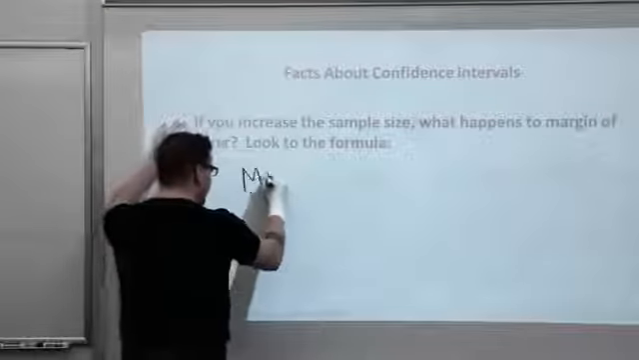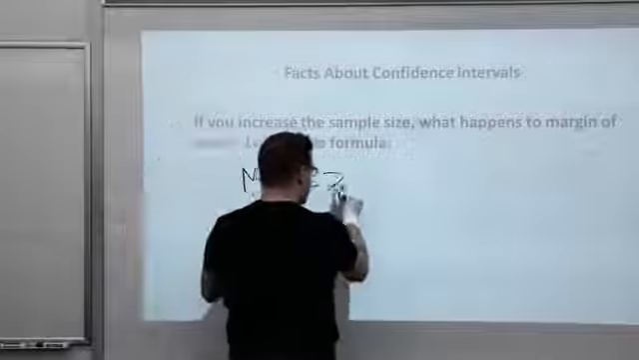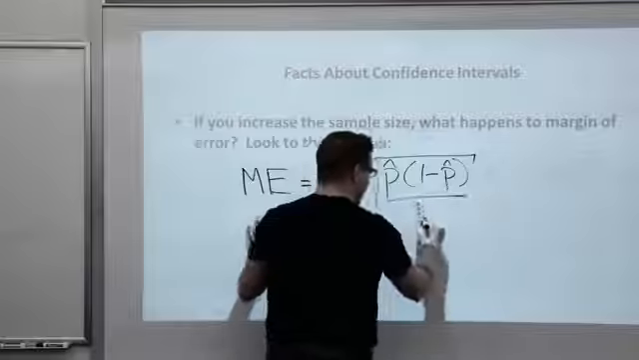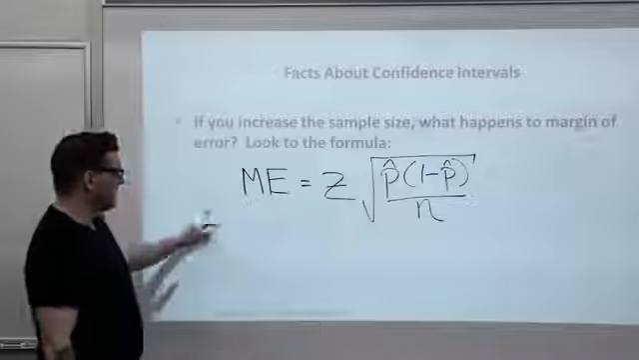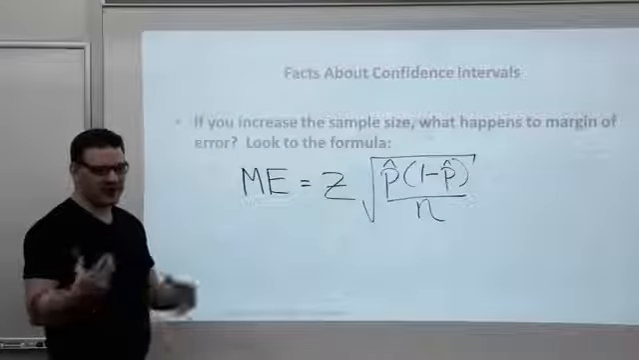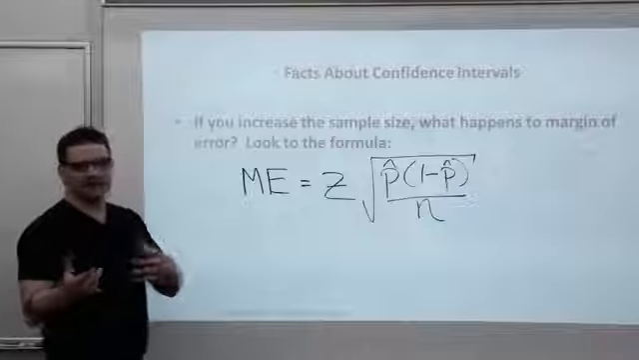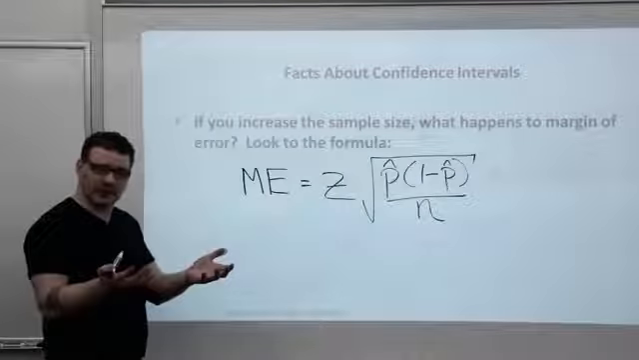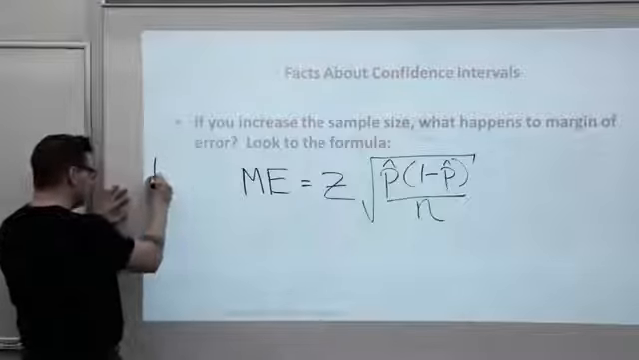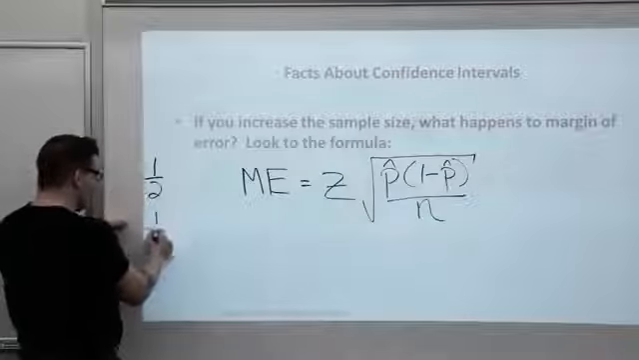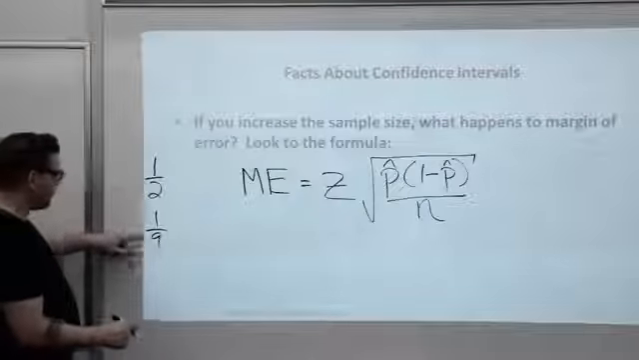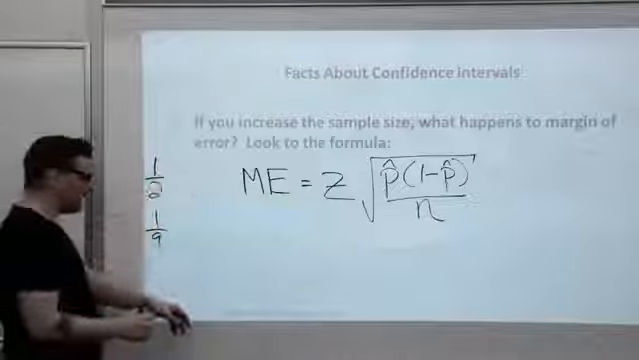All right, here's the formula. Margin of error equals the Z times the big square root of P hat times 1 minus P hat all over N. If I make N bigger, it's in the denominator. When you make a number bigger in the denominator, the whole quantity gets smaller. Just think of going from, say, 1/2 to 1/9. I'm making the denominator bigger, so this is a smaller number than this. And the same thing will happen here.